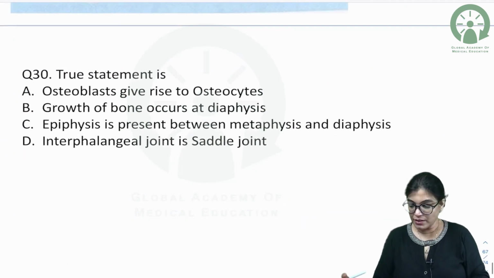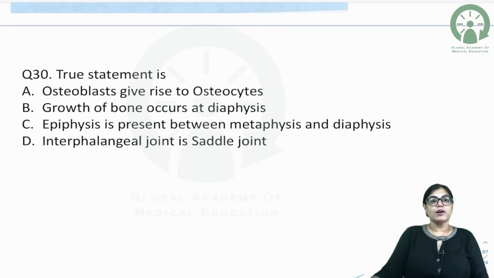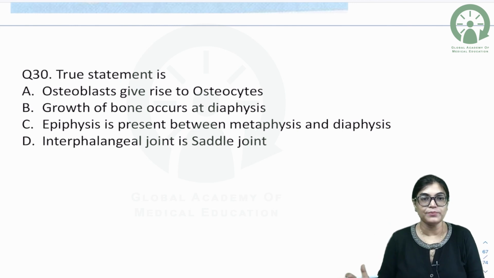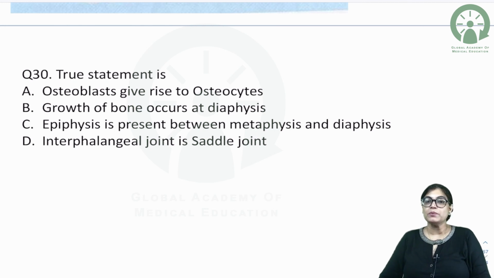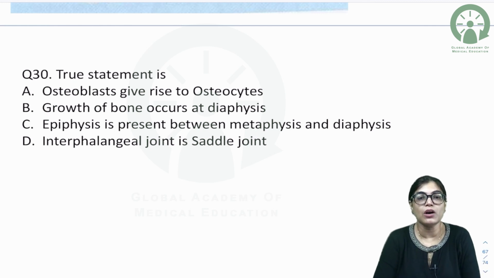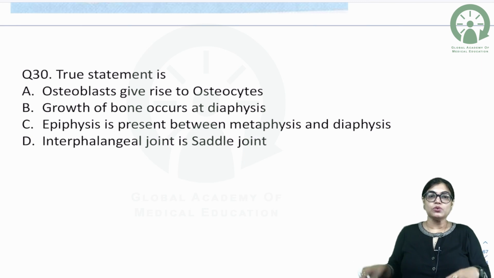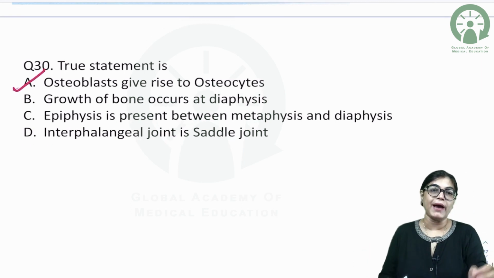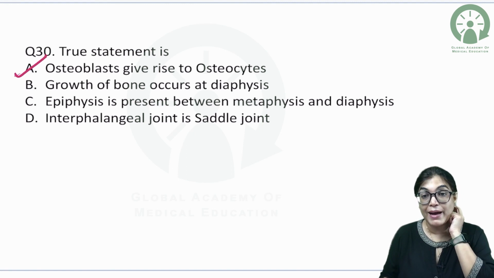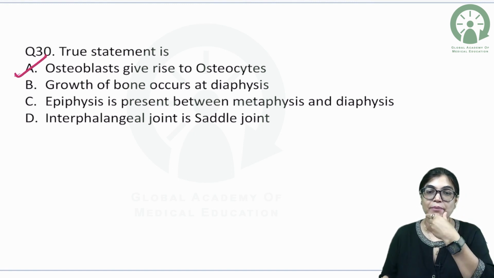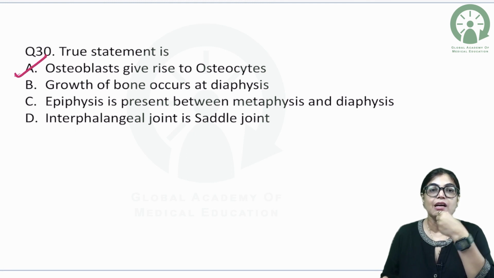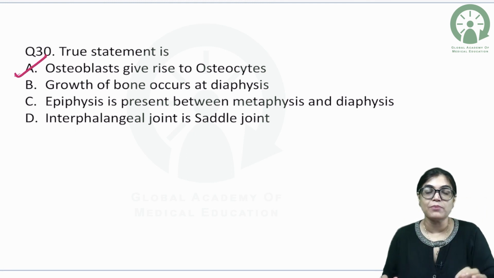Now, the true statement. Osteoblasts give rise to osteocytes, growth of bone occurs at the diaphysis, epiphysis is present between metaphysis and diaphysis, interphalangeal joint is a saddle variety of joint. So we have to note down the true statement here. The true statement is that osteoblasts, which are immature bone cells, get matured and have ground substance and matrix, and form the mature osteocytes. So osteoblasts giving rise to osteocytes is the absolutely correct answer.